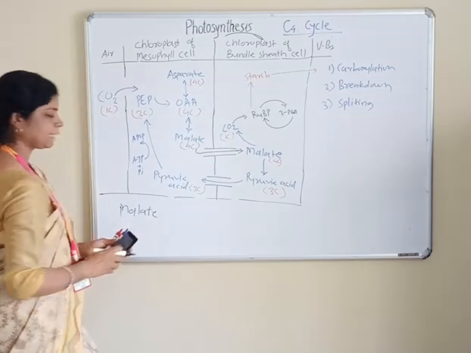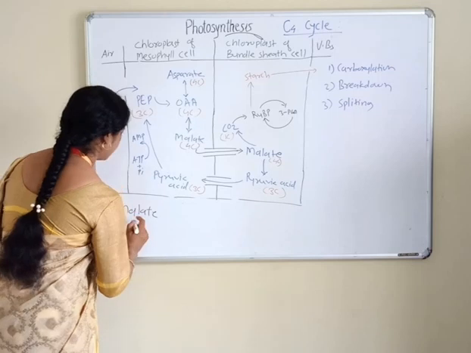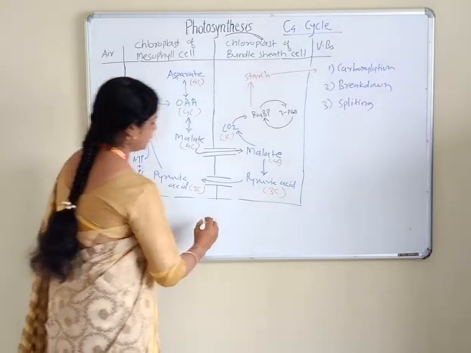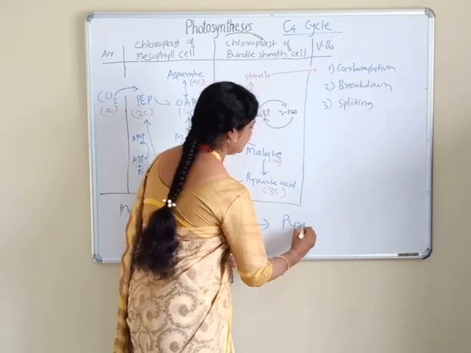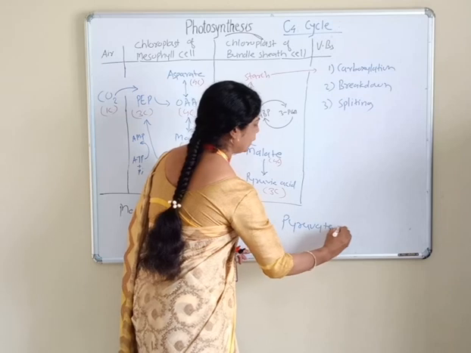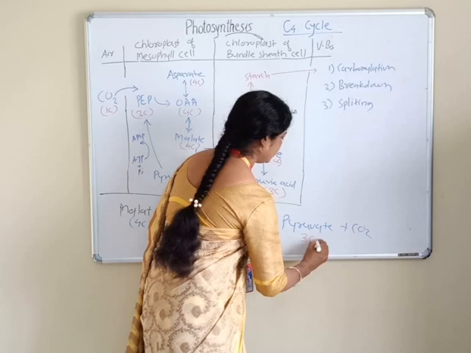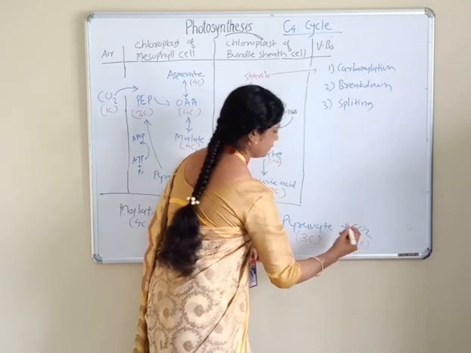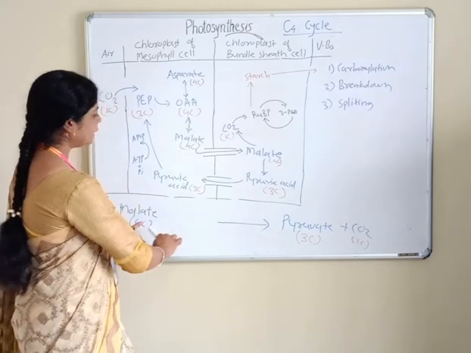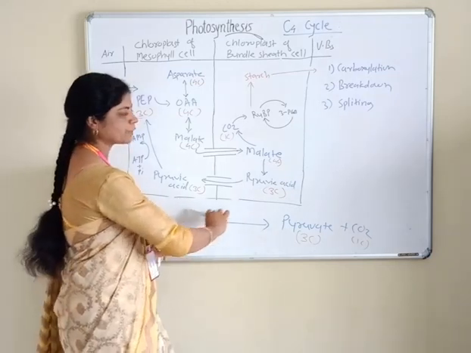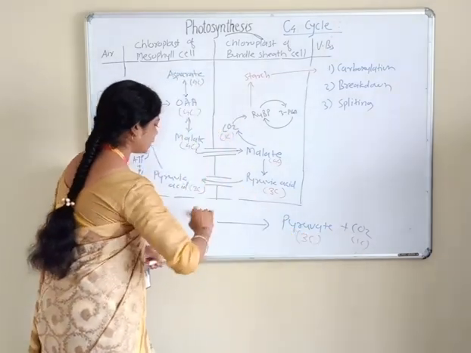Malate means malic acid, and malate has 4 carbon. It splits into pyruvic acid, pyruvate, and CO2. Pyruvate has 3 carbon and carbon dioxide has 1 carbon. This step is called decarboxylation, because carbon dioxide is removed from this reaction.